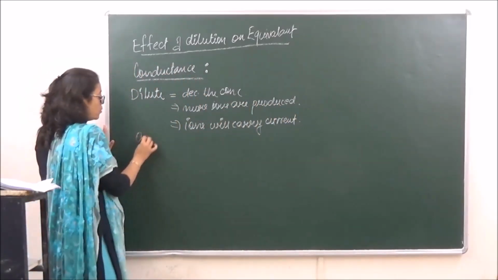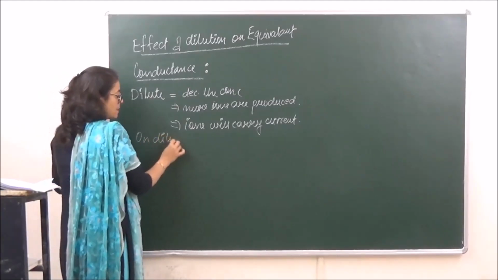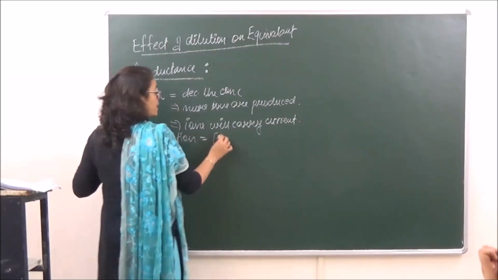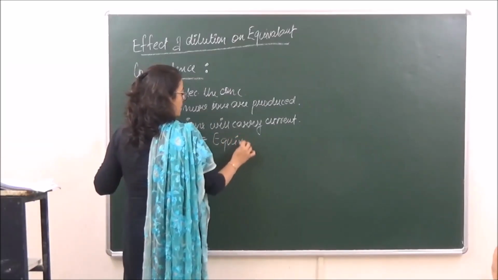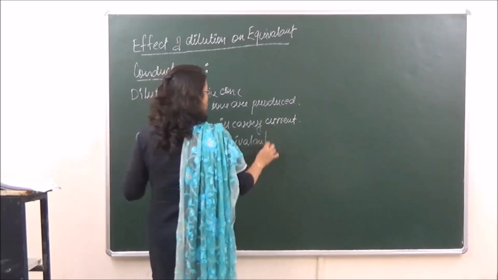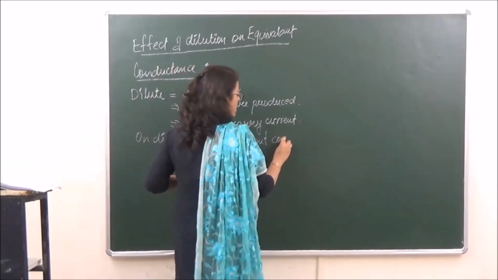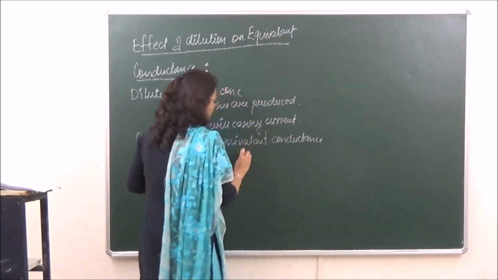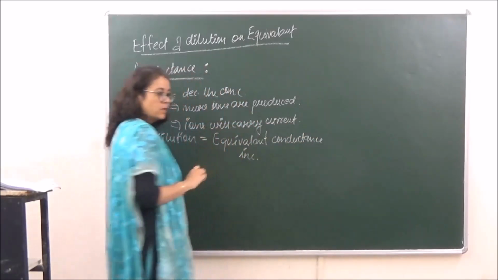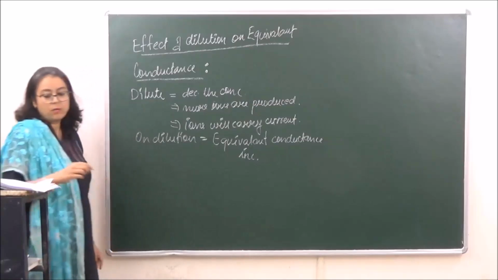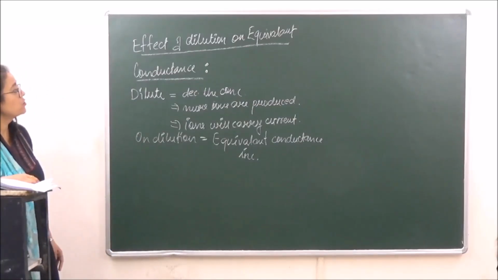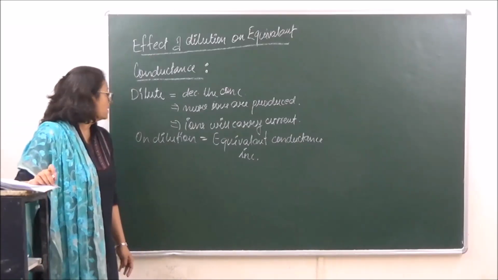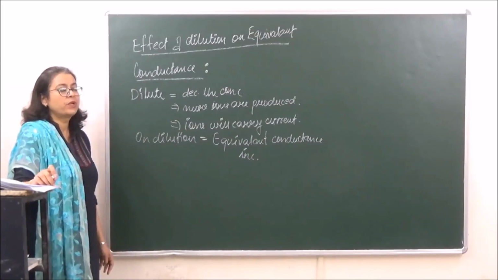Therefore, on dilution, the equivalent conductance increases. So in other words, we can say that on decrease in concentration or increase in dilution, the equivalent conductance is going to increase.